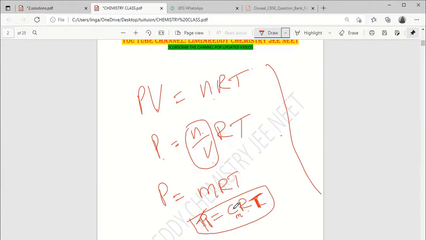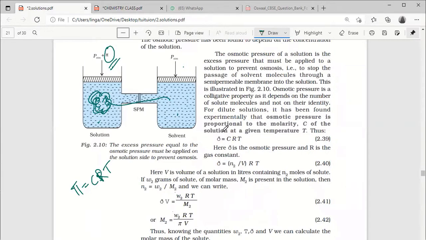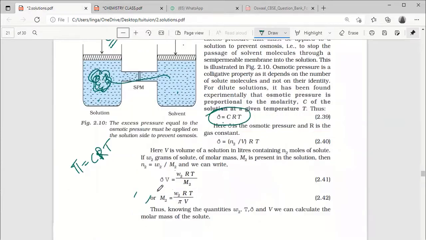Molarity we can take as CM, concentration in molarity. RT as it is. P we are calling here pi. P symbol we are using for gases. Pi symbol we are using for solution. Pi equals CRT. So what is C? CM, molarity. Molarity formula you can apply.